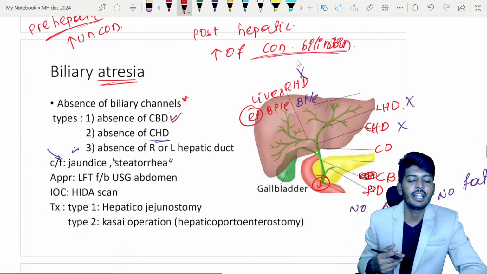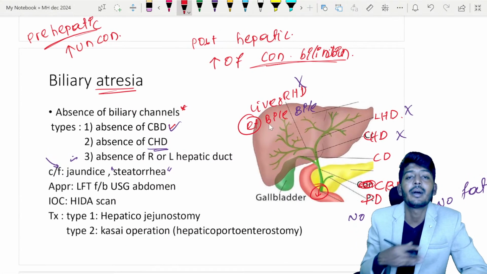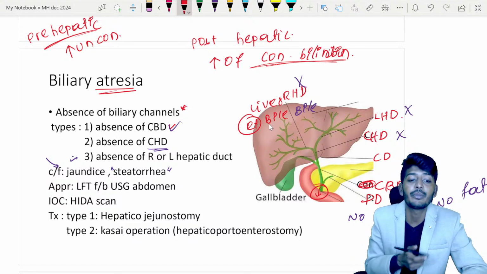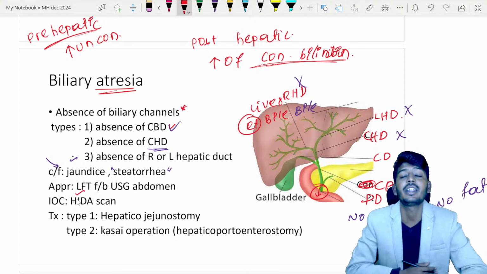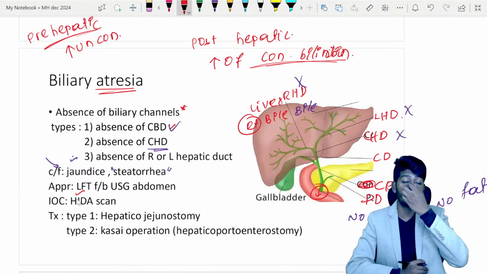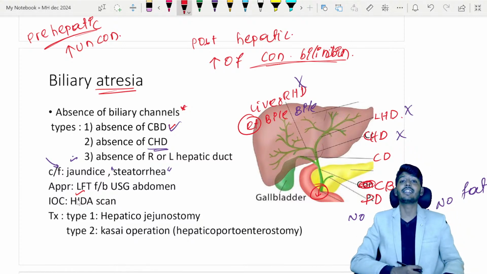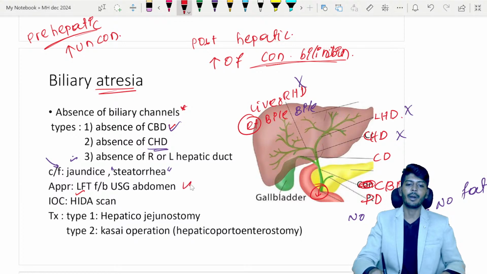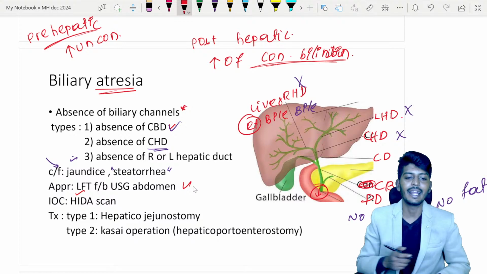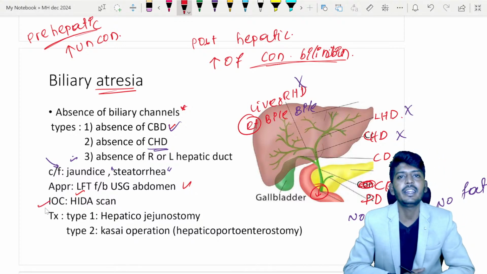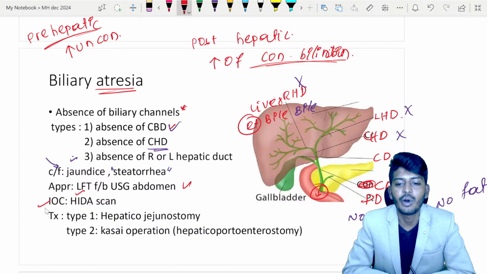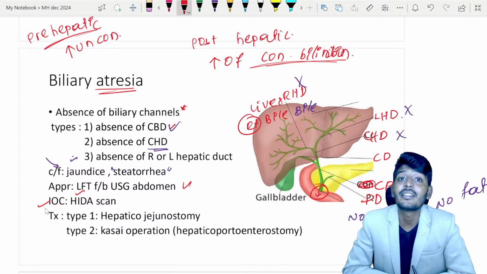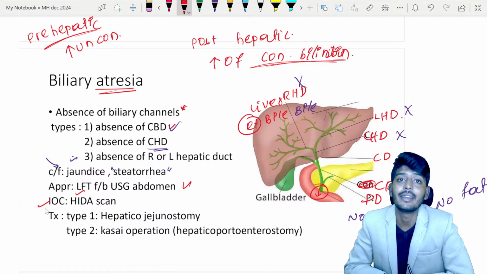Okay, so what exactly are you going to do? If the patient comes to you with jaundice, you are going to do a liver function test and check the bilirubin levels. We need to understand whether it is direct bilirubin, which is conjugated, or indirect bilirubin, which is called unconjugated bilirubin. Followed by that, you can do an abdominal USG. And the best investigation, what is that? That is your HIDA scan. It's a type of scintigraphy technique. So the HIDA scan is useful in the diseases of your gallbladder and your biliary channels.